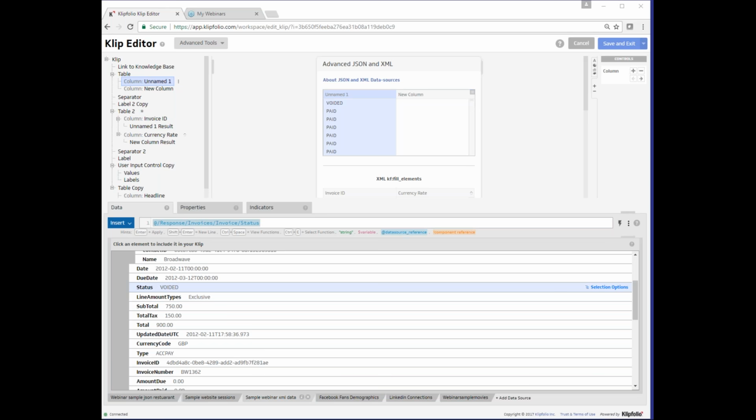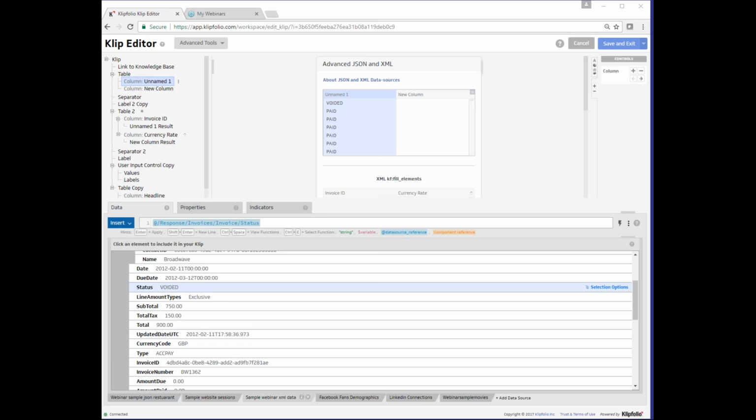Here's where there is a key difference between XML and JSON. In XML, a node is a preceding sibling if it appears in the data before the one you are at, and following if it appears in the data after. In JSON, it is preceding if the name is alphabetically before the one you are looking at, and following if it is alphabetically after.